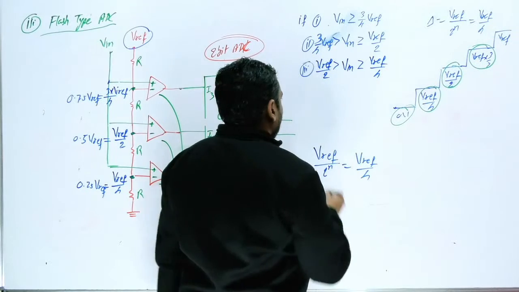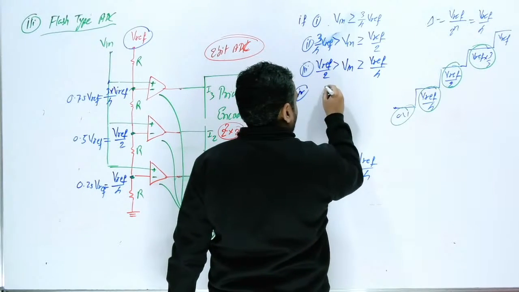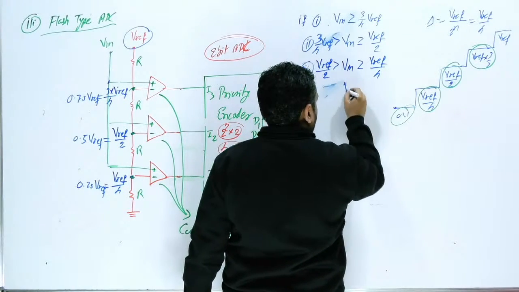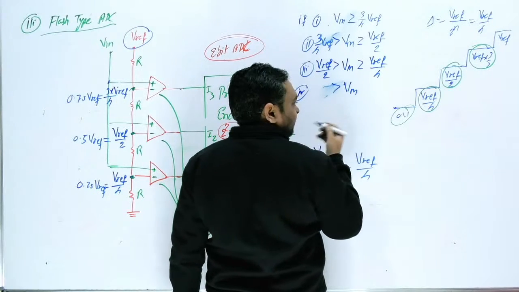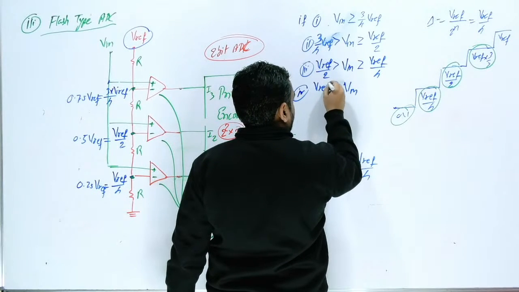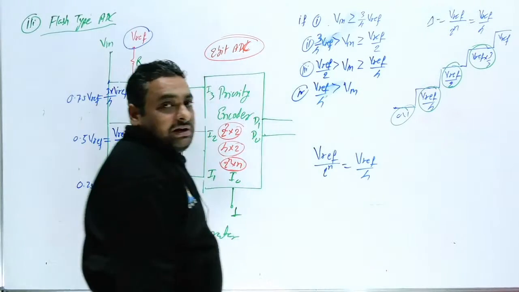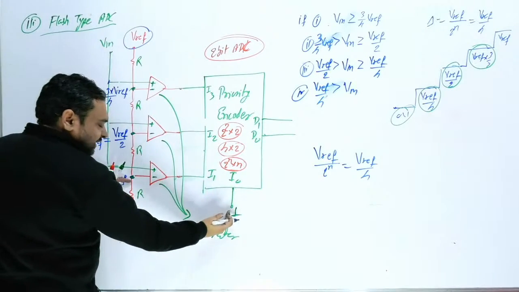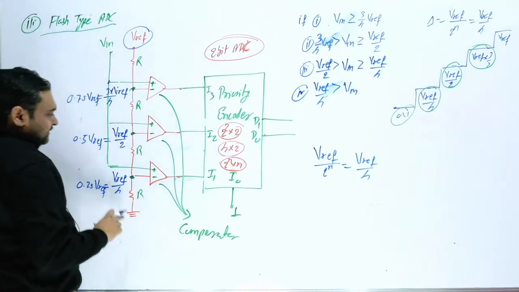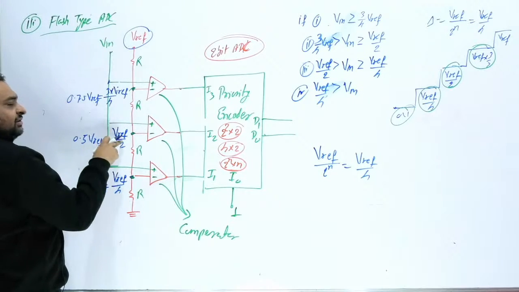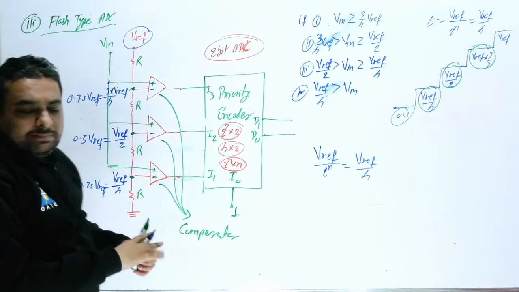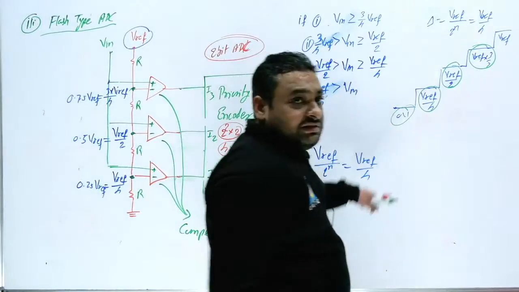And now the fourth case, if V in is less than V reference by 4. 4 cases can be possible. I hope this thing is clear to you now.